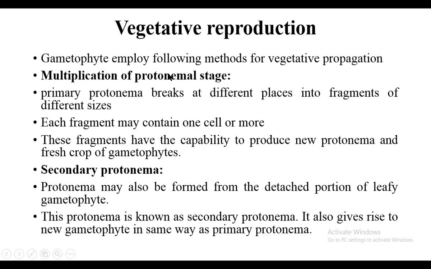So protonemal stage multiplication में ये इस तरह के plants produce कर सकती है। Secondary protonema. Protonema may also be formed from the detached portion of leafy gametophyte. Leafy gametophyte से मुराद है कि यानी लेटर स्टेजेस में जब ये जुवेनाइल नहीं होती तो उस वक्त भी ये अपने डिफरेंट पोर्शन प्रोड्यूस कर सकती है, वो डिटैच हो सकते हैं और पूरा का पूरा फ्यूनेरिया प्लांट बना सकते हैं। This protonema is known as secondary protonema. It also gives rise to new gametophyte in the same way as primary protonema.